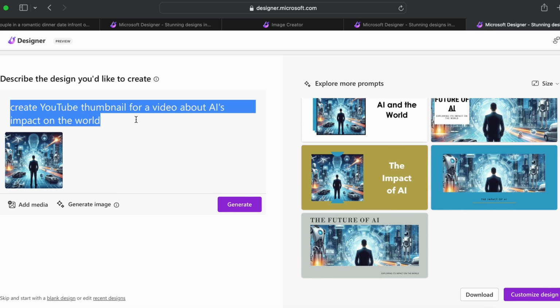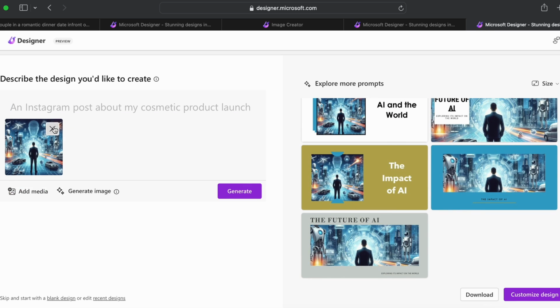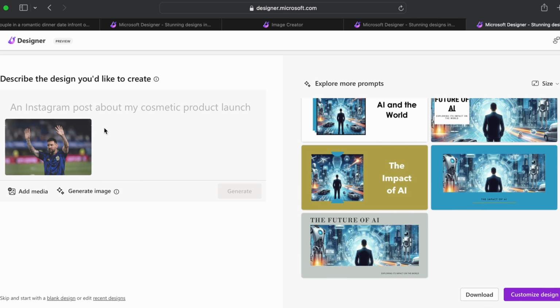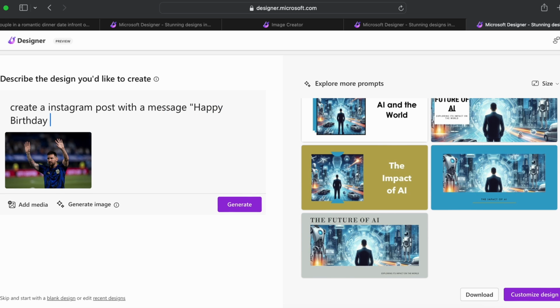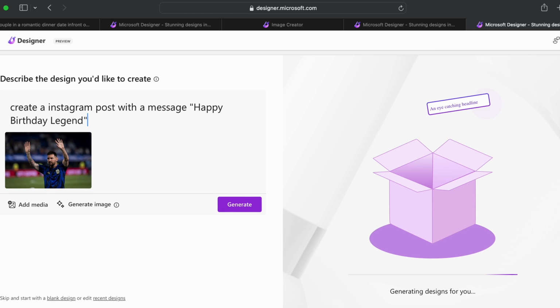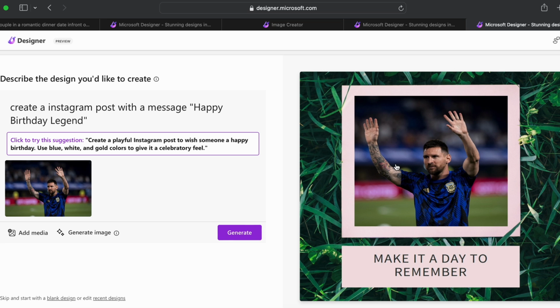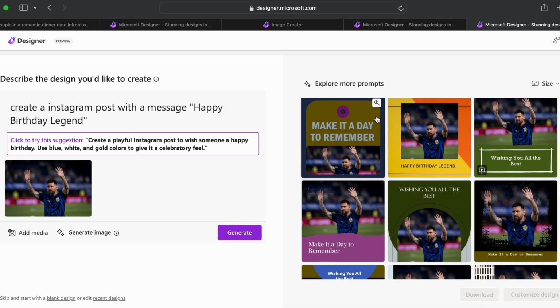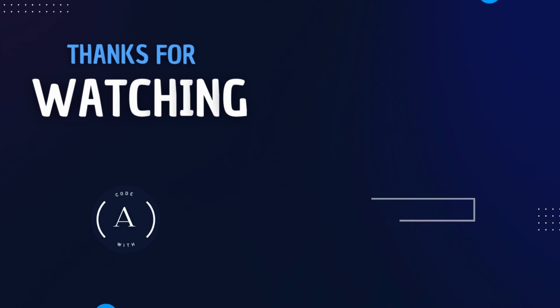Similarly, you can just create the Instagram post as well. Let me just remove this image and add another image, Messi, from here. Let me just create one Instagram post saying happy birthday to the legend. So let me just try something like create Instagram post with message happy birthday legend. Let me just click enter to generate. Here you can see these are the Instagram posts which have been created by this tool. You can see this is how you can use these tools for creating the image.